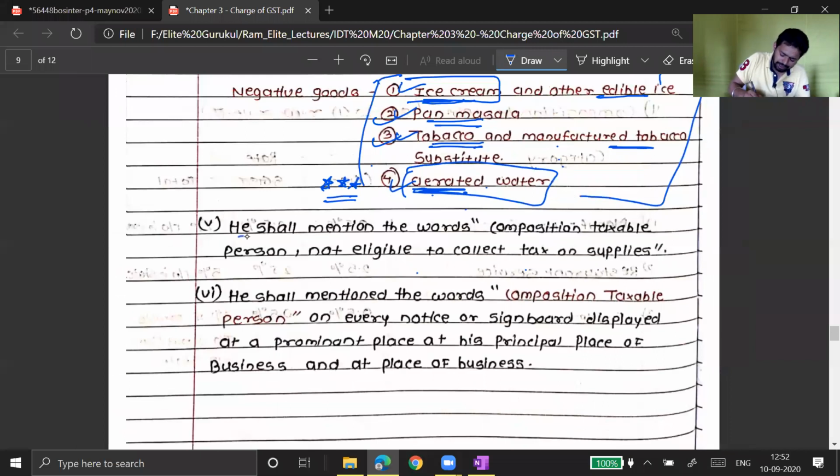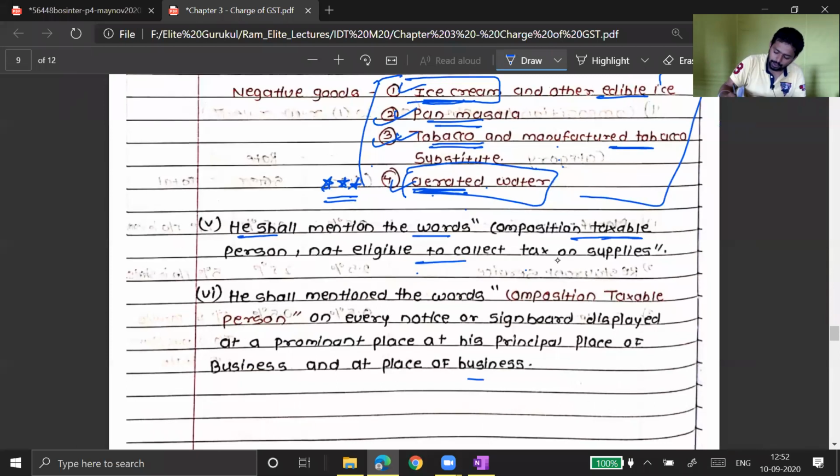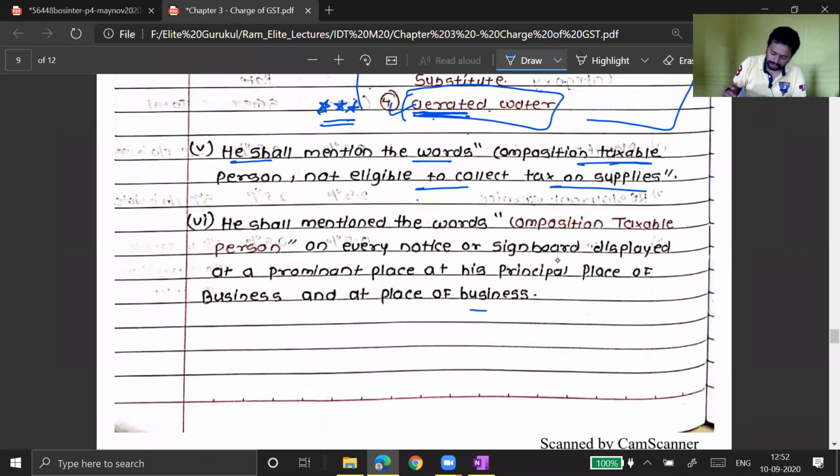Okay. Next condition. This is just a procedural condition. He should mention the words composition taxable person, not eligible to collect tax on supplies, on his invoices, name board, everywhere he should write this. He shall mention the words composition taxable person on every notice board or signboard displayed at a prominent place at his principal place of business and other places of business. If you have seen some restaurants, behind the billing counter they put this board, composition dealer, because other people should know the dealer here is a composition dealer. Why is it required to be known? Because the composition dealer is not able to collect GST from the parties.